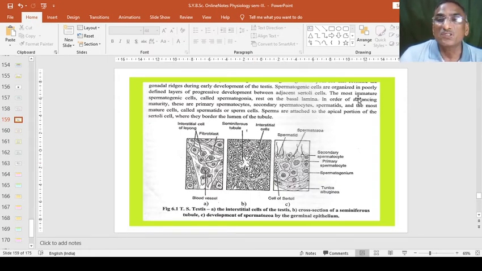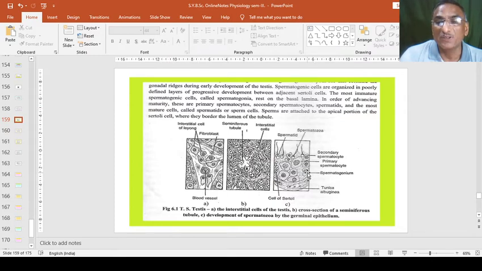So the most immature spermatogenic cells, called spermatogonia, rest on the basal lamina. This is the basal lamina where the spermatogonium is resting. Then, in order of advancing maturity, or we can say development, they become primary spermatocytes.